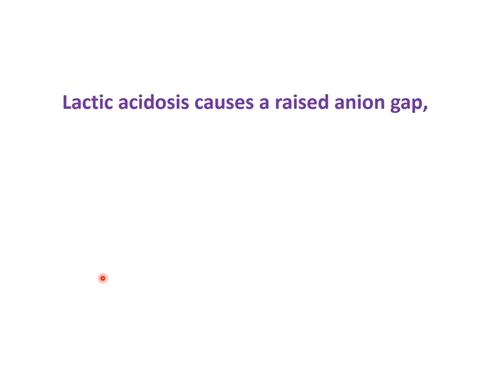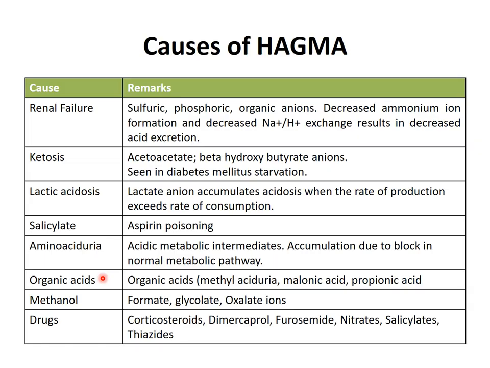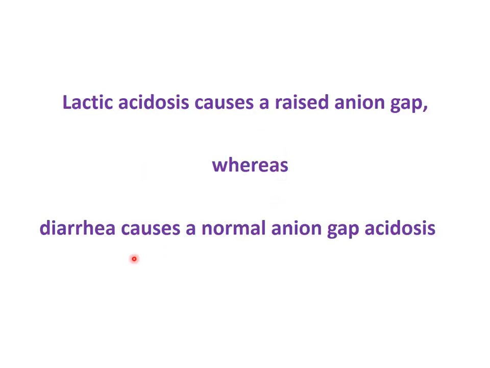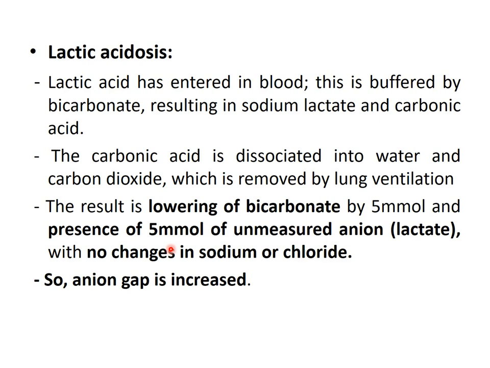Now we will see one basic difference. Lactic acidosis can lead to a raised anion gap, which we have seen in this list. Lactic acidosis leads to increased anion gap, but diarrhea causes a normal anion gap acidosis. How? We will see. So what happens in lactic acidosis? Lactic acid increases in the blood.